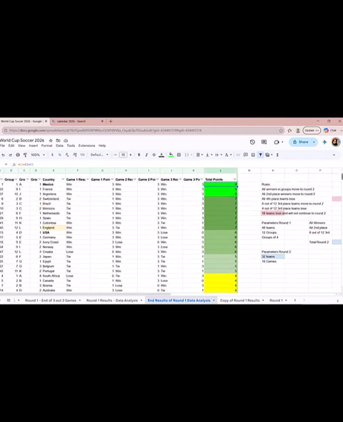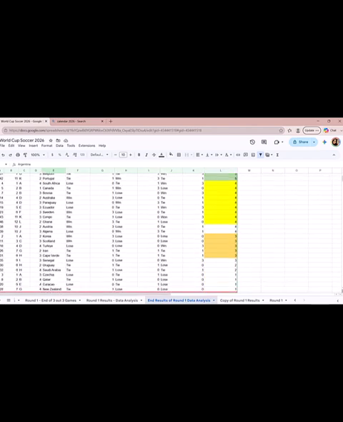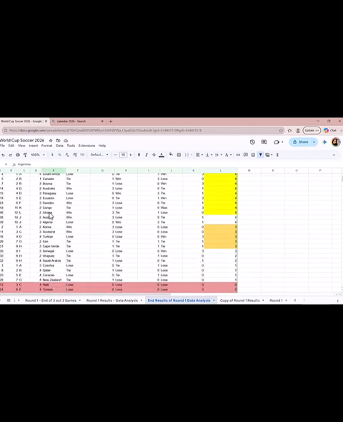The ones that got 9 points are Mexico, France, and Argentina. Then we're going to see where the other three teams are located. Here, Ghana and Austria are with 4 points, so we're going to give them this color right here. And then we have Senegal with a 3.